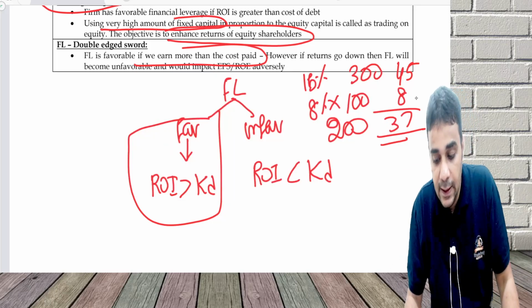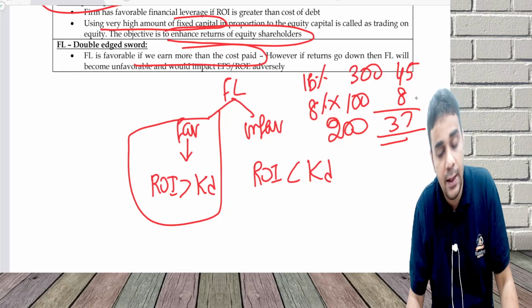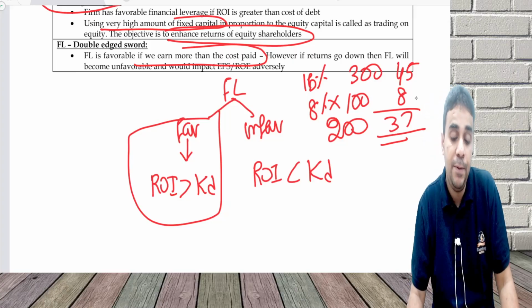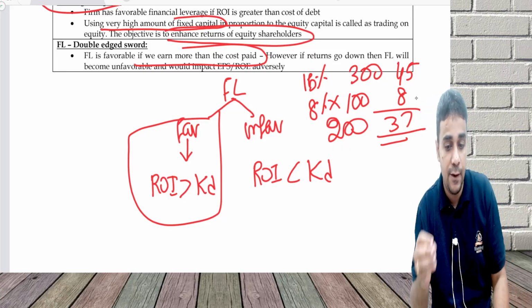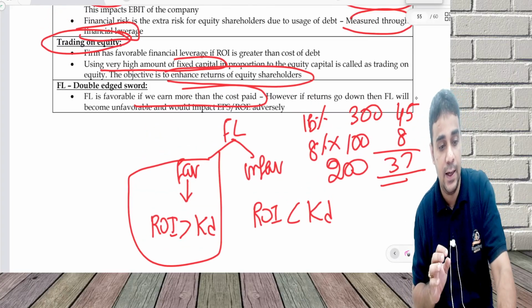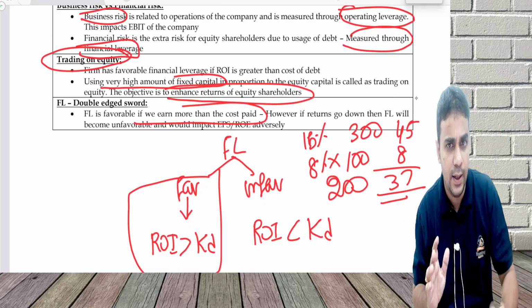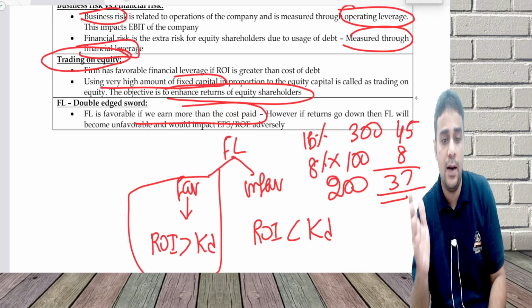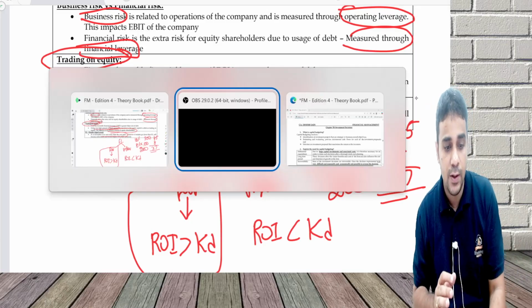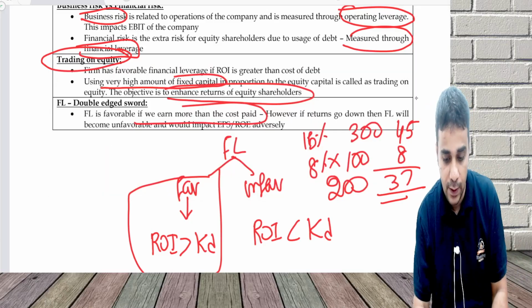Favorable situation, EPS and ROE will be benefited. Unfavorable situation, EPS and ROE will get impacted. So favorable versus unfavorable is a very important discussion in this area. Double-edged sword, trading on equity, and even in the earlier chapter we did talk about the favorable and unfavorable financial leverage. With this, chapter 6 theory gets over.